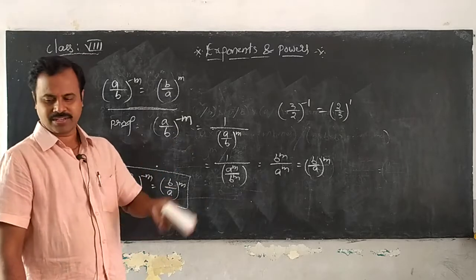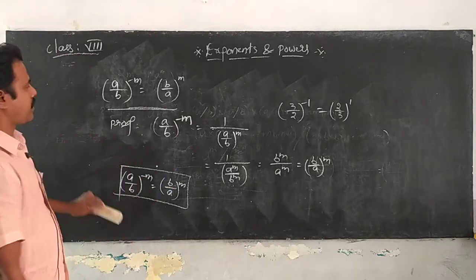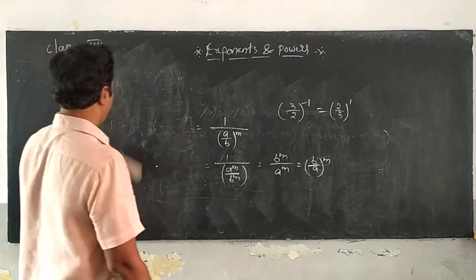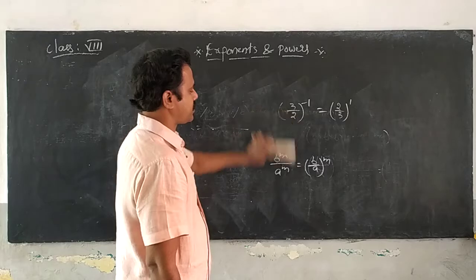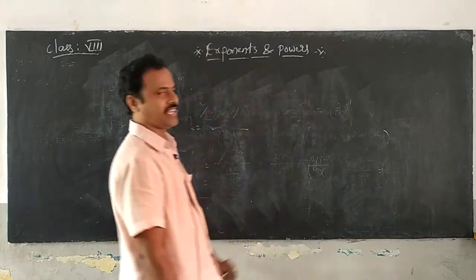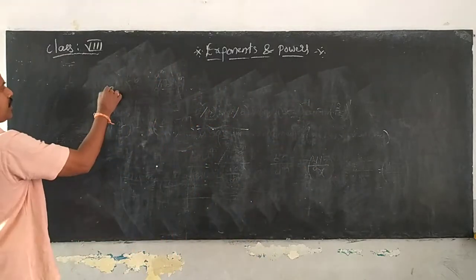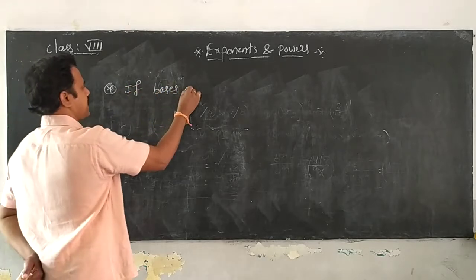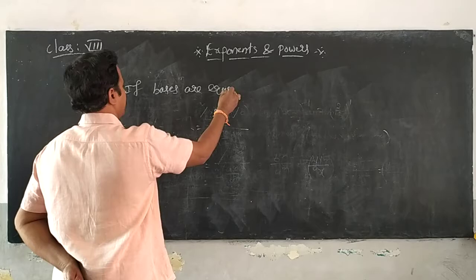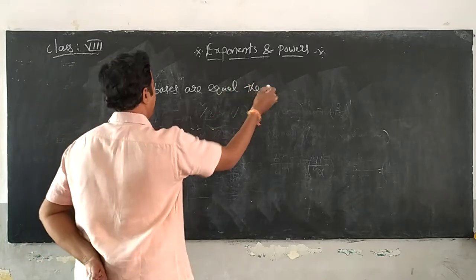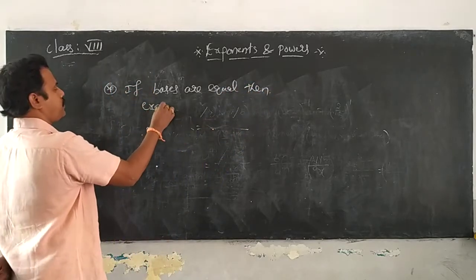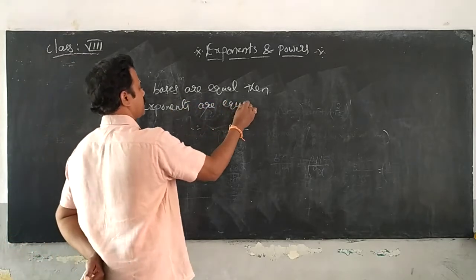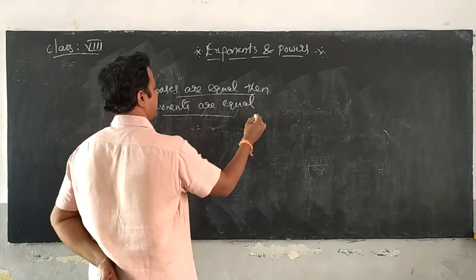Clear, guys? Right. Now the last one we come to is a formula or a rule where you can make the powers equal when the bases are equal. The last law: if bases are equal, then exponents are equal.